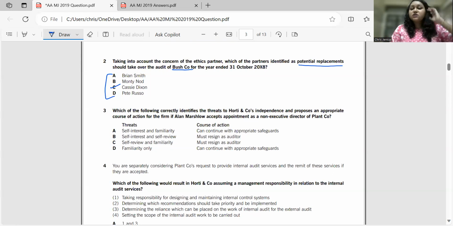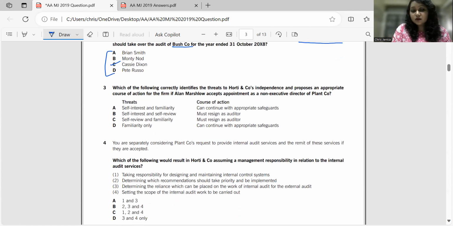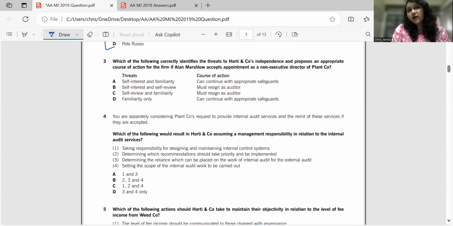Okay. So this is the way in which you read, think, and then come to the conclusion. I also wanted to tell you that if you are going to appear for Section A at the last, make sure you have at least 30 to 35 minutes. Don't get tensed first of all, because this is going to be a big scenario which you have to read and choose the options. If you get tensed, if you're stressing yourself, you will not be able to understand the scenario and you will not be able to pick up the answer. Be tension free and write the exam.